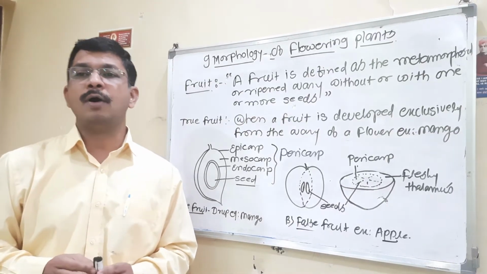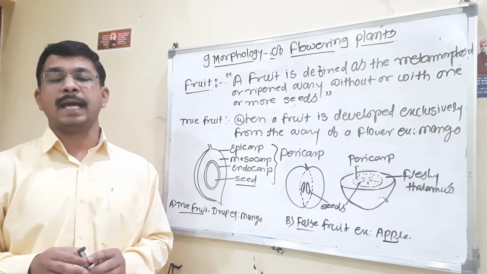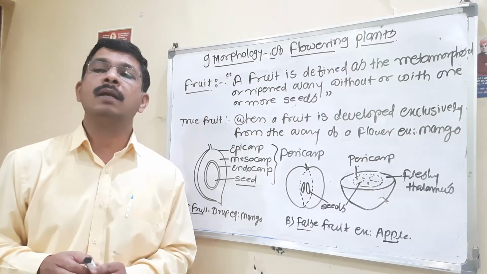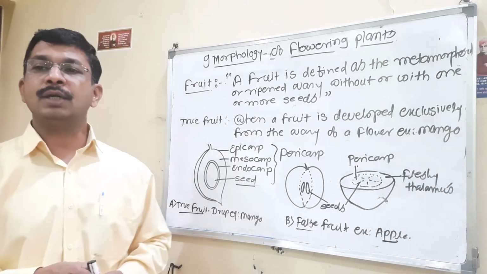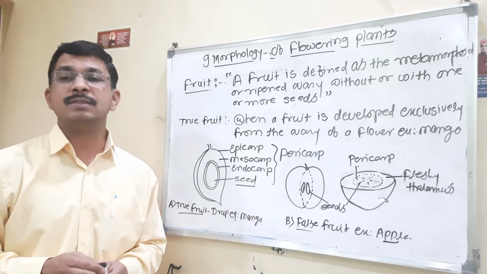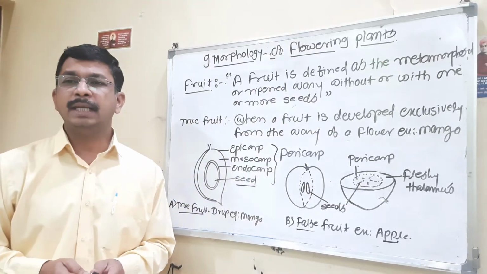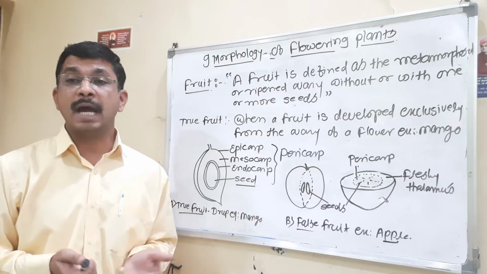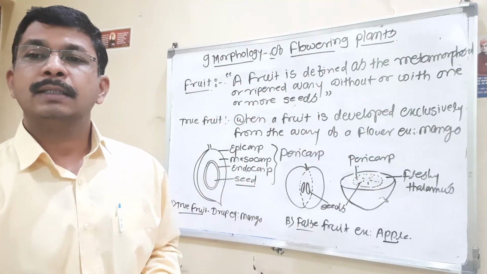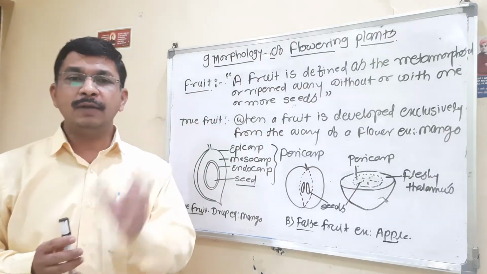Many ovaries of an apocarpous gynoecium can form one fruit. Such a fruit is an aggregate fruit. Aggregate fruits are a collection of many fruitlets, such as etaerio of achenes, for example strawberry, and etaerio of berries, for example custard apple.